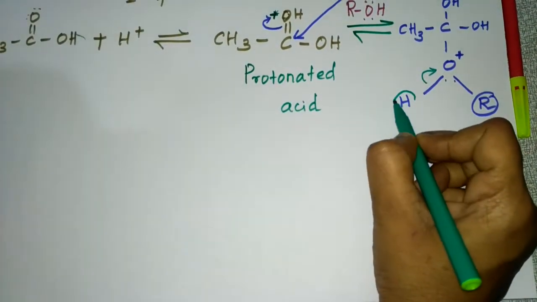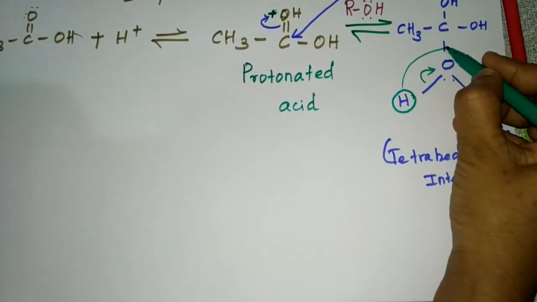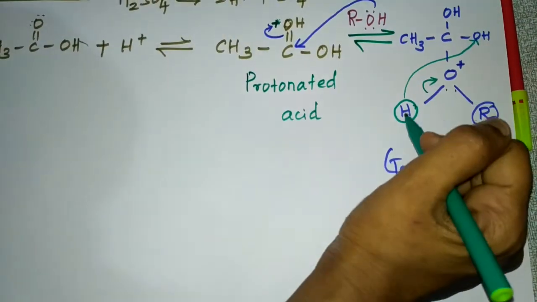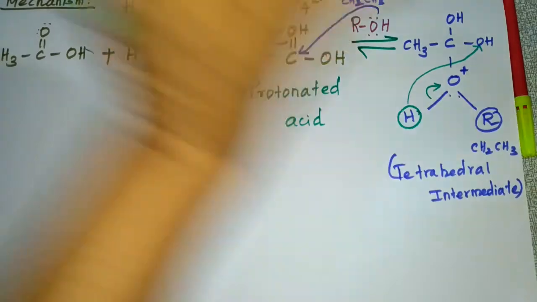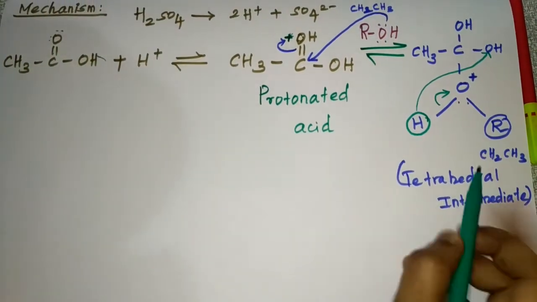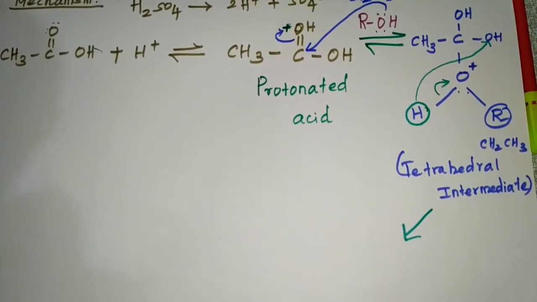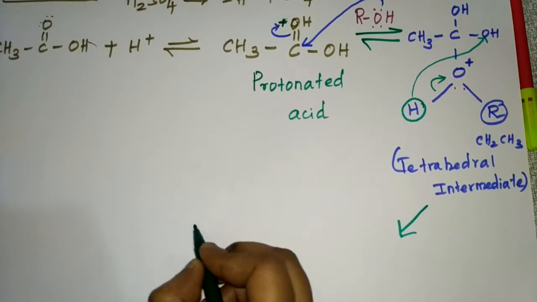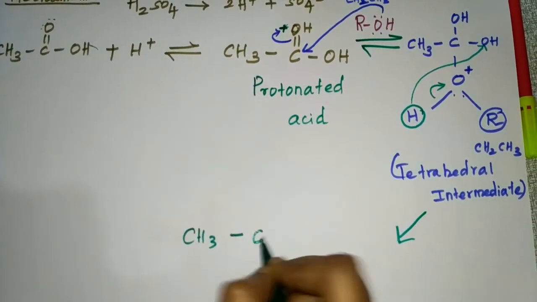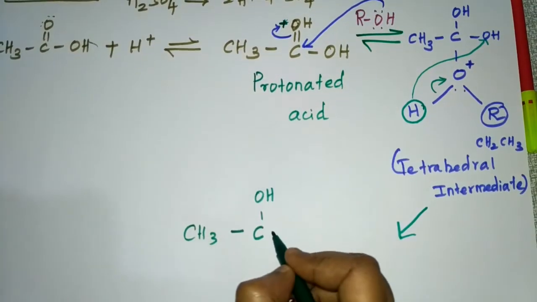This H plus will get attacked by this oxygen, which is having that lone pair of electrons. Clear? And then the product formed will be CH3. The same I am writing here. Here also COH. The same I am writing here.